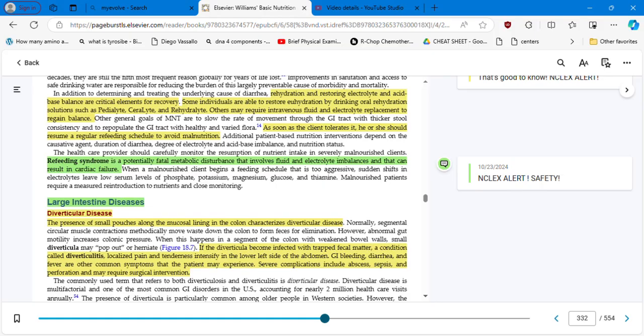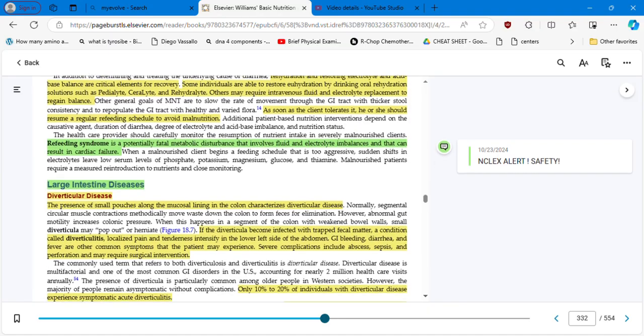Some individuals are able to restore euhydration, and we know that this term refers to the regular hydration in the body, by drinking oral rehydration solutions such as Pedialyte, Ceralyte, Rehydralyte. Others may require intravenous fluid and electrolyte replacement to regain balance.